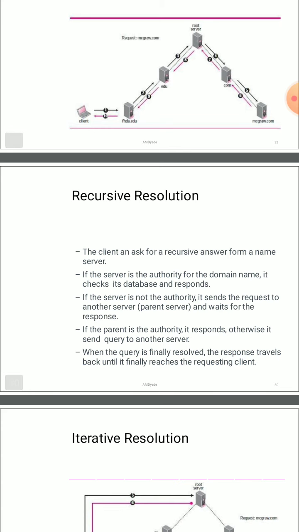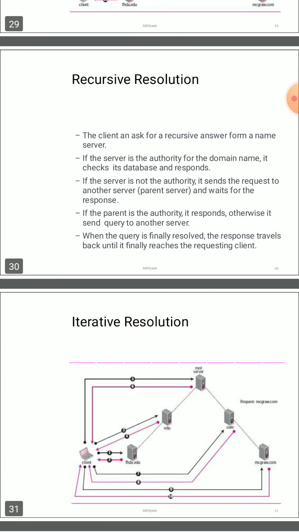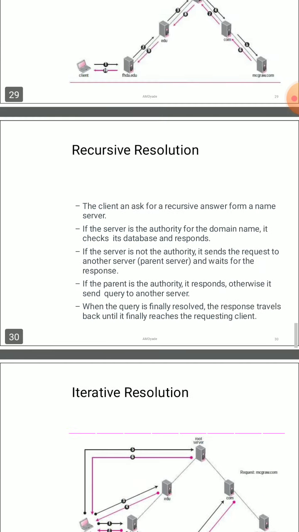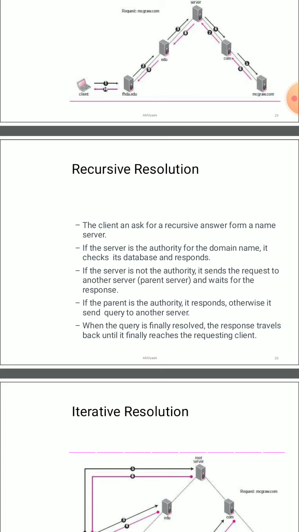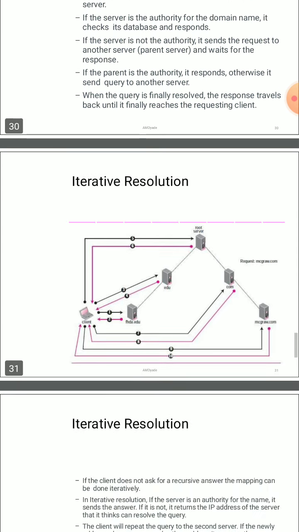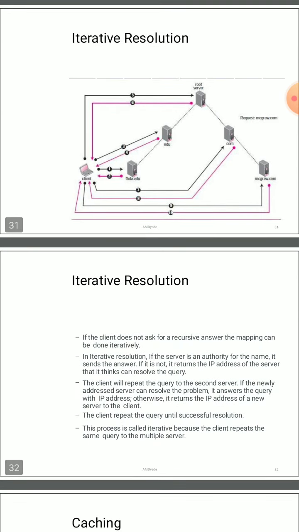In this manner the recursive solution will work. It is only for name to IP address. So I give a name and it gives me the IP address. That is the recursive solution. And the iterative solution works for address to name. So I have an IP address and I will get the name of that particular website.